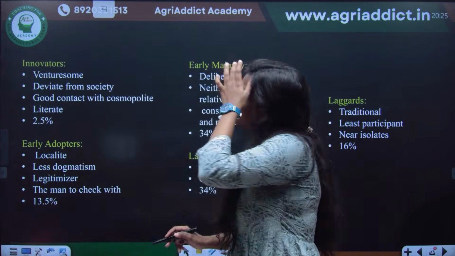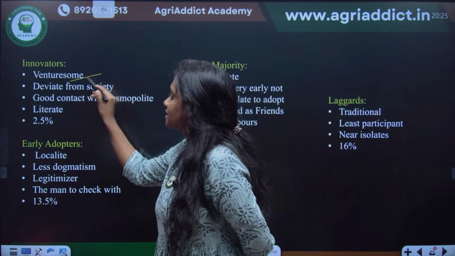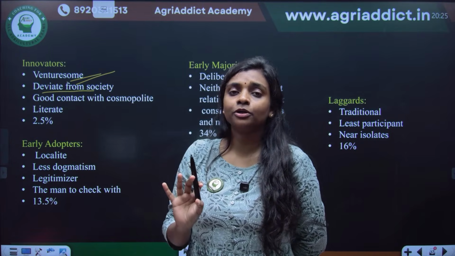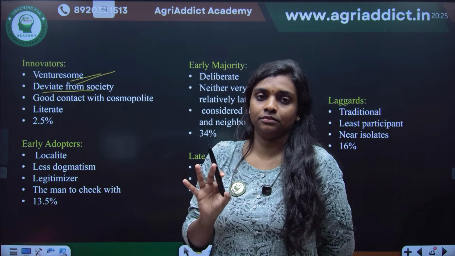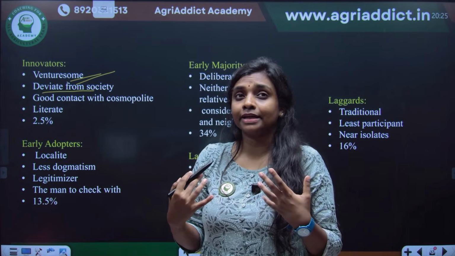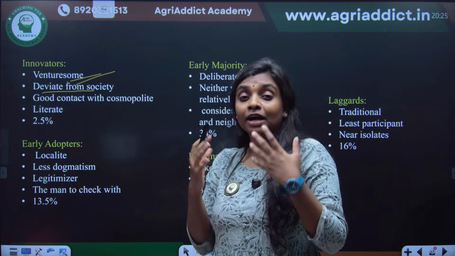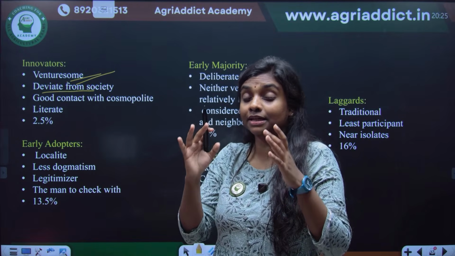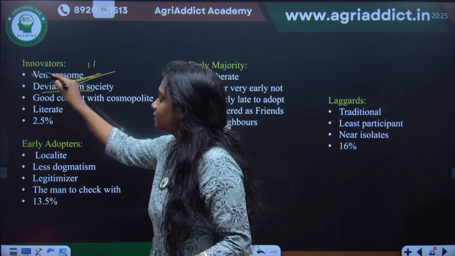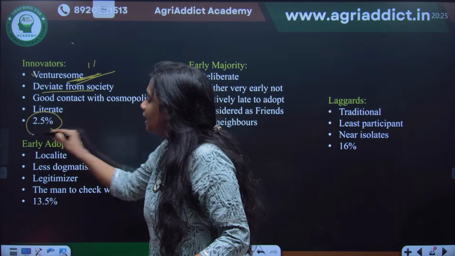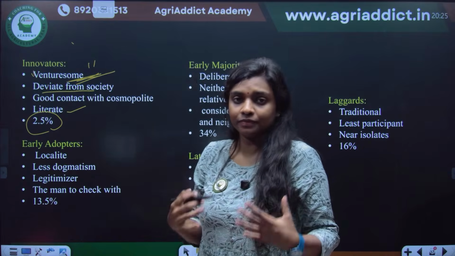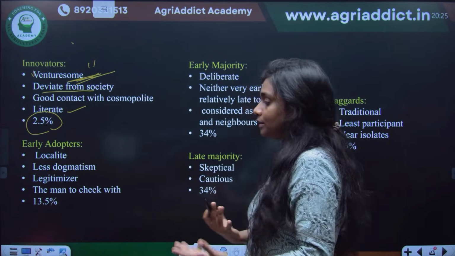Some characteristic terms are associated with every category. Innovators are the first category. They are known as the venturesome and deviate from the society. Generally, in a society, people don't adopt everything when it is given first, right? So they are the persons willing to take new ideas at the very first, taking the highest possible risk. That is the term associated with this. But they are a very small percentage, 2.5 percent only. They are literate also, more knowledgeable. That's why they take more risk.